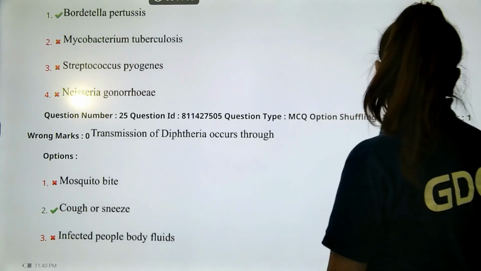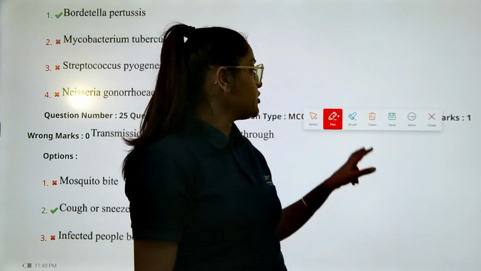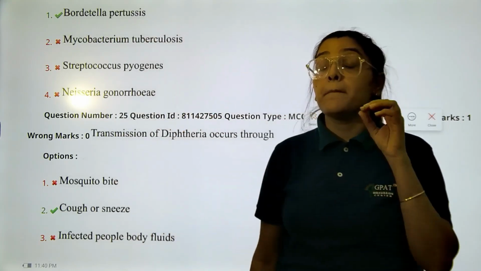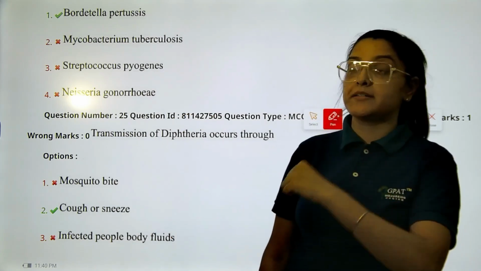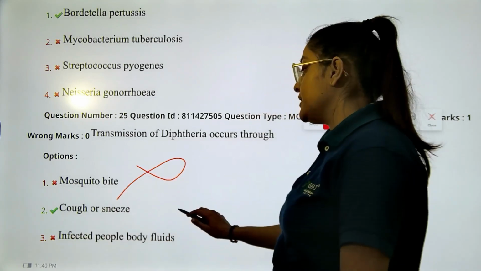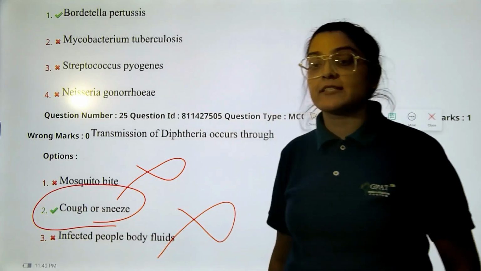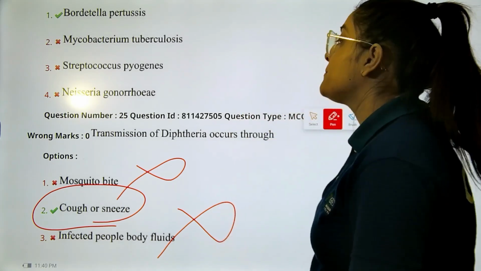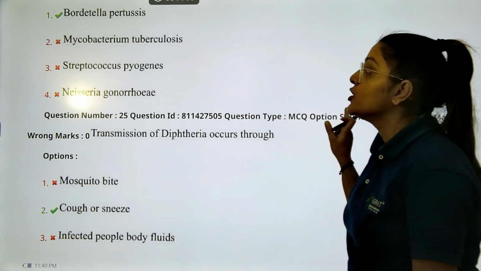So next, transmission of diphtheria occurs through. Now, if you have any knowledge of diphtheria, you should understand that it is a bacterial disease which affects the upper respiratory part. So mosquito bite, not a chance, right? Infected people's body fluid, not a chance. Cough or sneeze, because it spreads through the bacteria that affects your upper respiratory part. So we have the correct answer as option number 2.